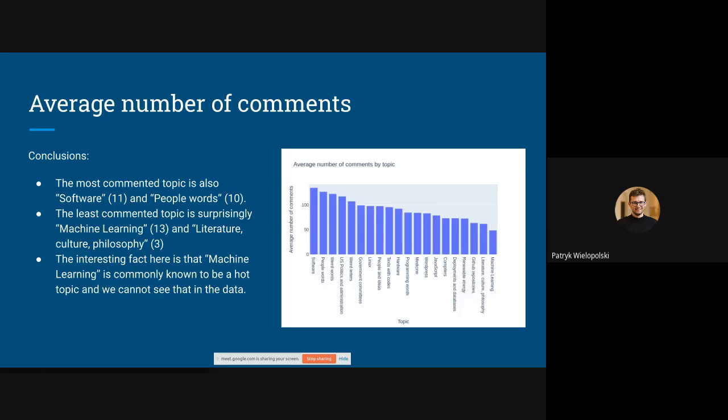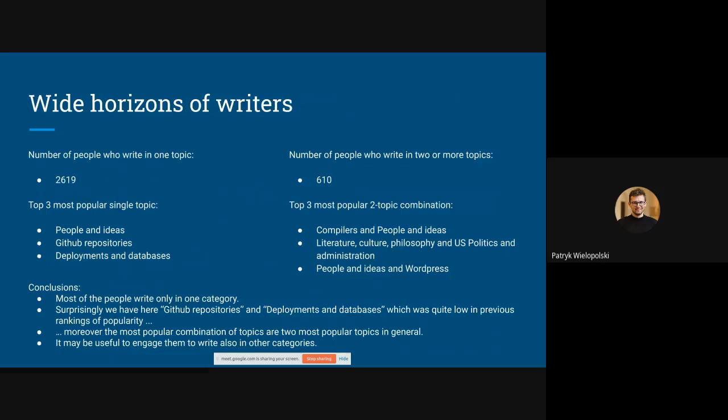Now let's go to the average number of comments. Again, the most commented topic is software and people words. The least commented topics are, surprisingly, machine learning and literature, culture, and philosophy. It's interesting that machine learning is commonly known to be a hot topic, and we cannot see that in the data, so people don't talk about it.